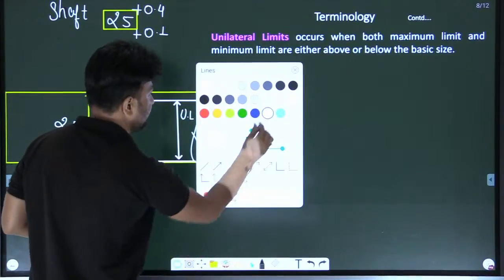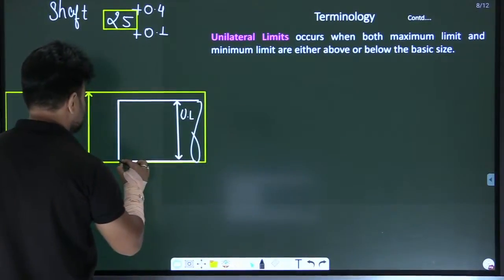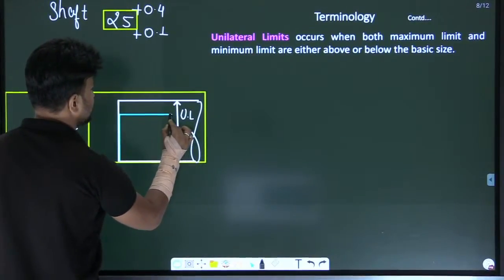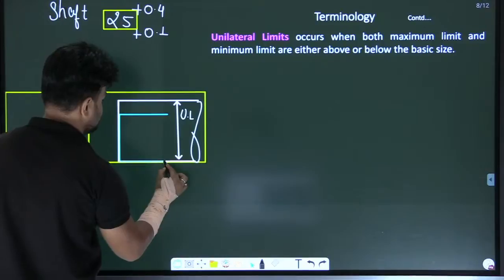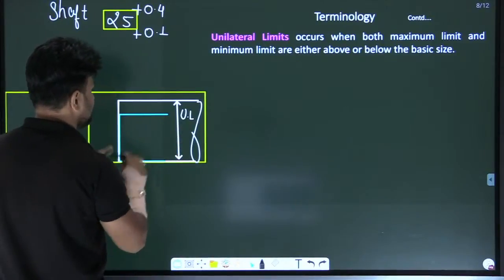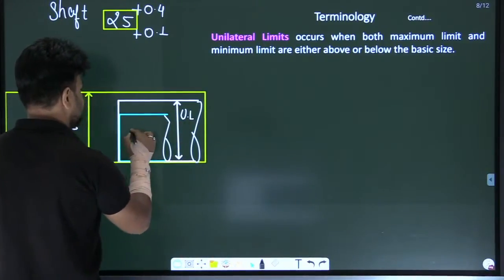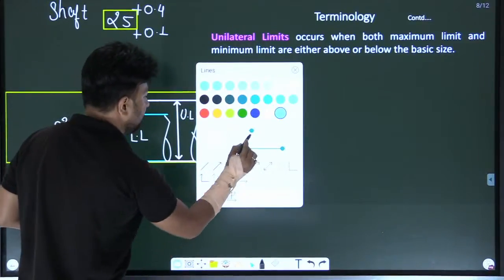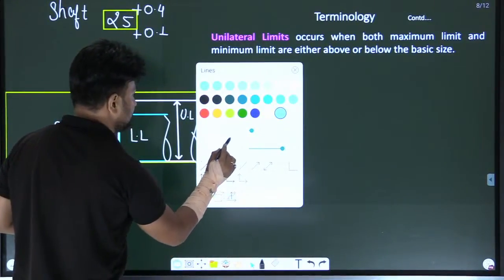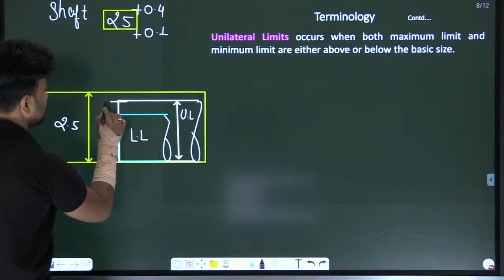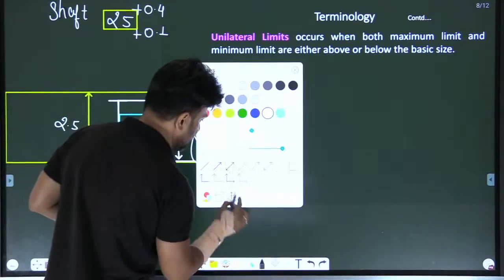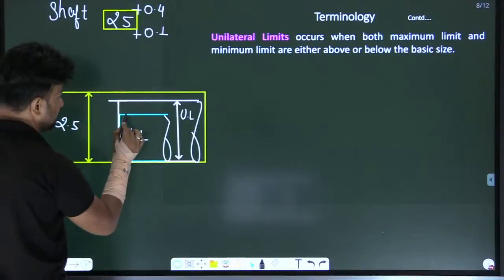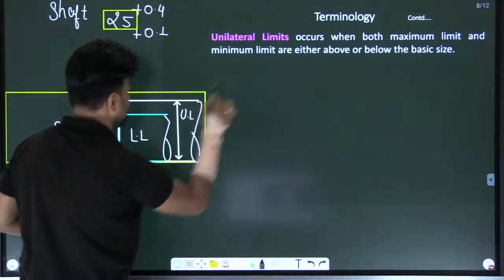Now draw the minimum size. This is the minimum size of the shaft, and it is the lower limit. Now, my dear students, draw the limits here.